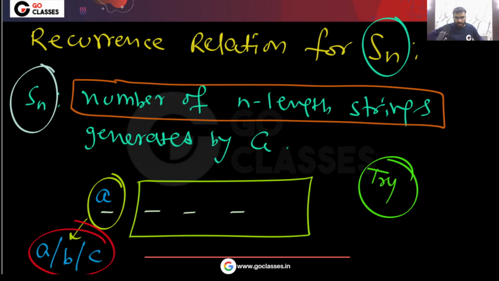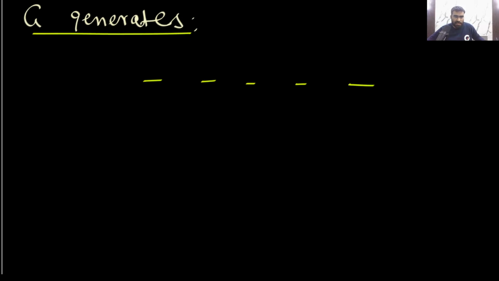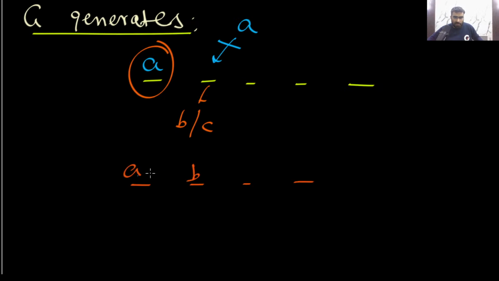Yes, okay, it is simple. Let me quickly tell you. Actually, G generates this type of strings. See, it is very simple. If you are putting A here, now here you cannot put A. Is this clear? So if you are putting A here, then here you can only put B or C. Similarly, if I put B here, you cannot put B here. Either you can put A or C. So this type of strings G will generate.